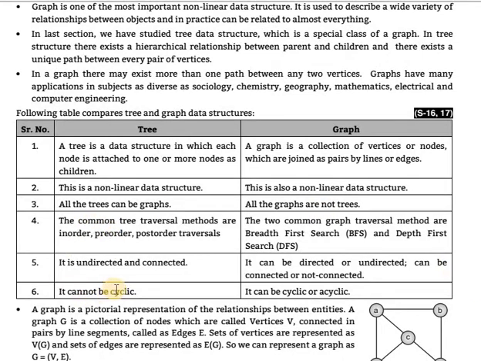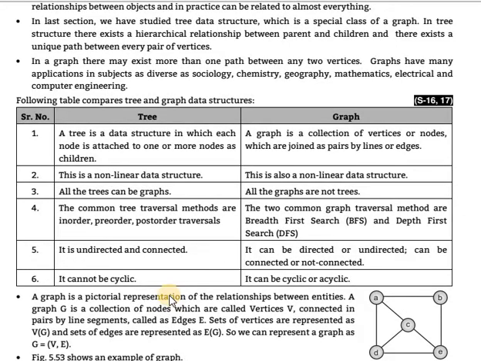Again, one difference is that a tree cannot be cyclic, while a graph can be cyclic or acyclic. Cycle means the last node is connected to the first node, so a cycle is created in a circle-wise manner. A tree does not have that structure, but in a graph that structure is available, that is cyclic or acyclic. A tree cannot be cyclic. These are the differences between trees and graphs.